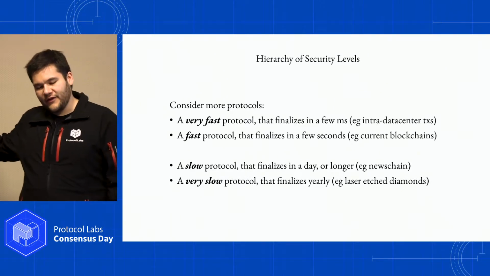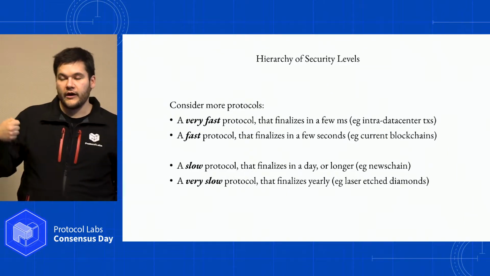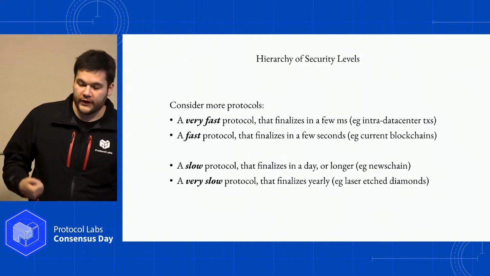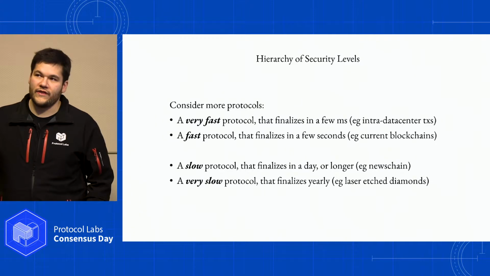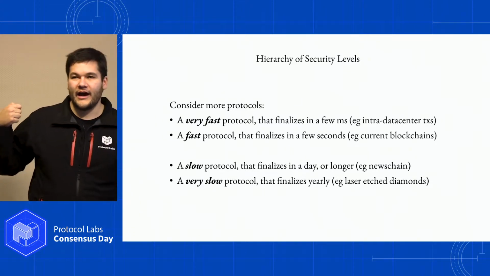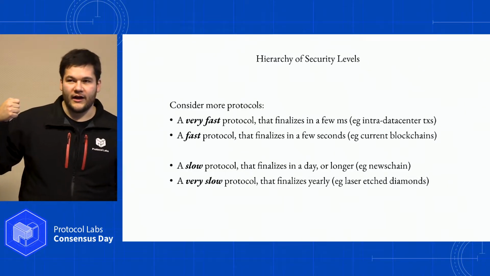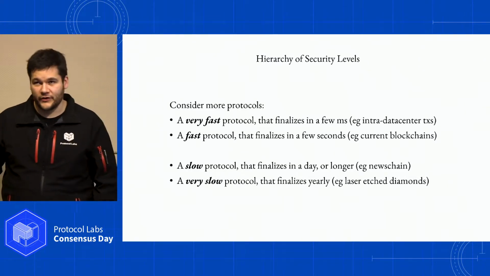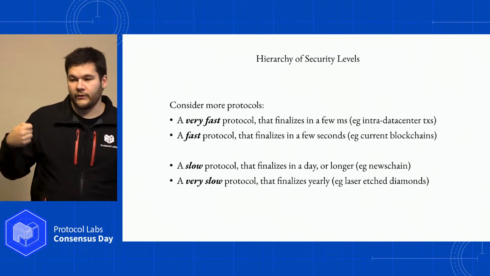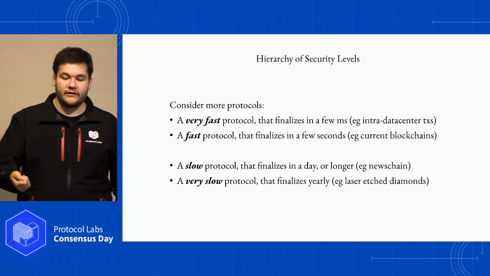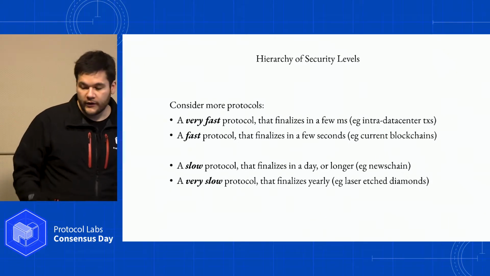And on the other side of the spectrum, we could go very fast. We could have consensus protocols that finalize in a few milliseconds. Again, that's usually intra-data center. But there are a lot of cases, especially in markets. And so we think about it in terms of storage markets. If you had an extremely fast system that is trading storage or trading options on storage or things like that, and you have all these contracts dealing with storage as a commodity, and they want to be able to deal with it very quickly, then you start needing something that is both secure, but it also can go extremely quickly.